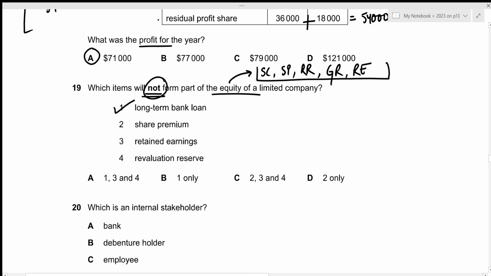So this is correct. Then we have share premium, which is part of the equity. So incorrect. Retained earnings is also part of the equity. So incorrect. And revaluation reserve is also part of the equity. So incorrect. Now the correct answer should only include one, which is given by option B.